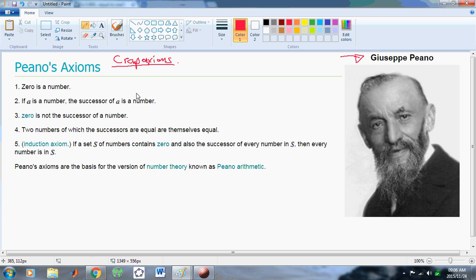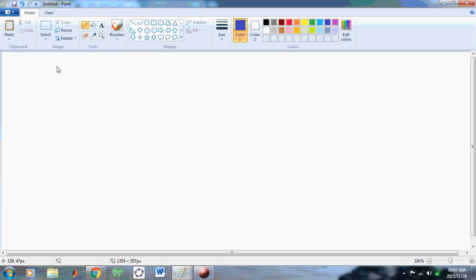0 is a number. Okay, so we begin the first axiom without even the definition of number. What is a number? We have no idea what is a number. The ancient Greeks put a lot of effort into defining the concept of number. And if you look at what Euclid did, well, Euclid started off with ratios of magnitudes, right?